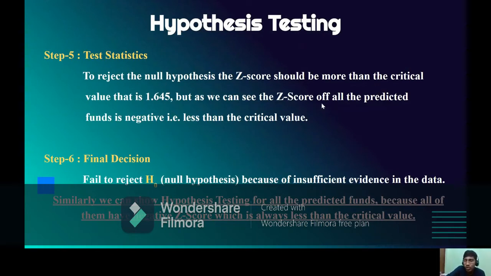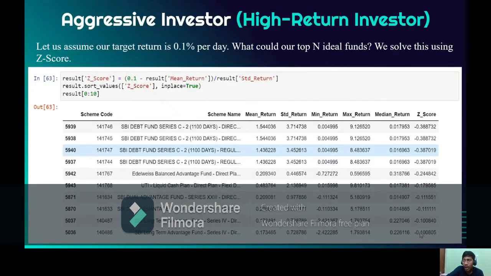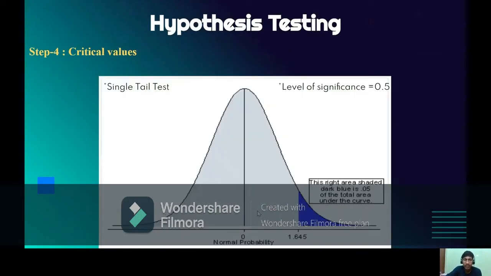But as we can see, the Z scores of all the predicted funds are negative, that is, less than the critical value. So our final decision would be that we fail to reject the null hypothesis because of insufficient evidence in the data. Similarly, we can show the hypothesis testing for all the predicted funds, because all of them have negative Z scores. Therefore, all of the funds predicted by us will always give the estimated returns.